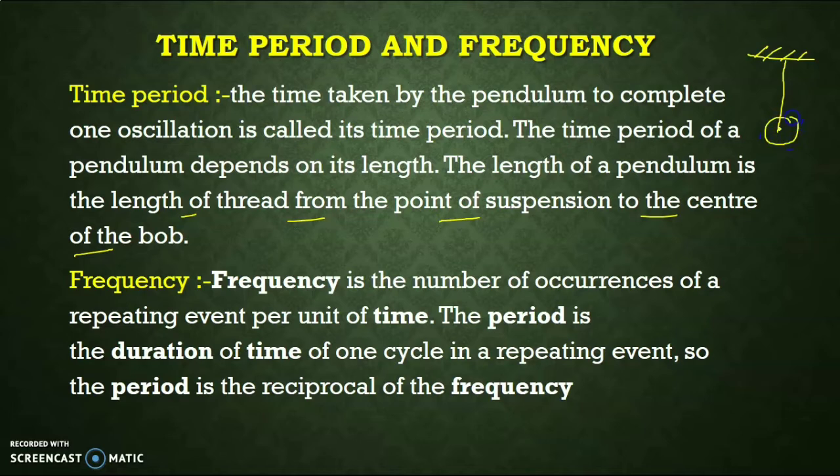Suppose this is the bob, this is the center of the bob, then for the actual length of the pendulum, suppose this length is 10 centimeter and from the surface to the center is 0.5 centimeter, then the total length is 10.5 centimeter. This is very important because the length is calculated from the point of suspension to the center of the bob. This is the length of the pendulum.